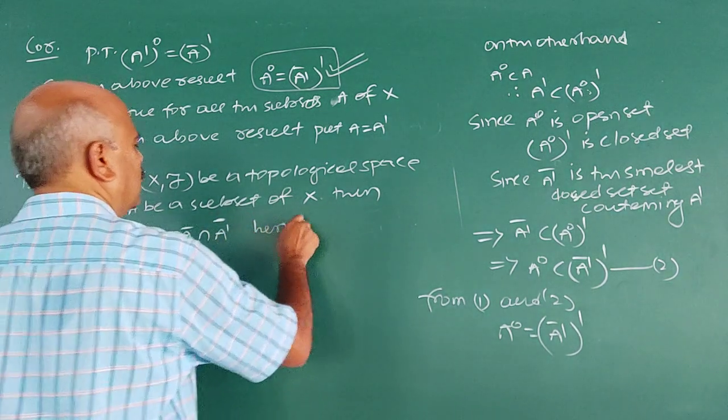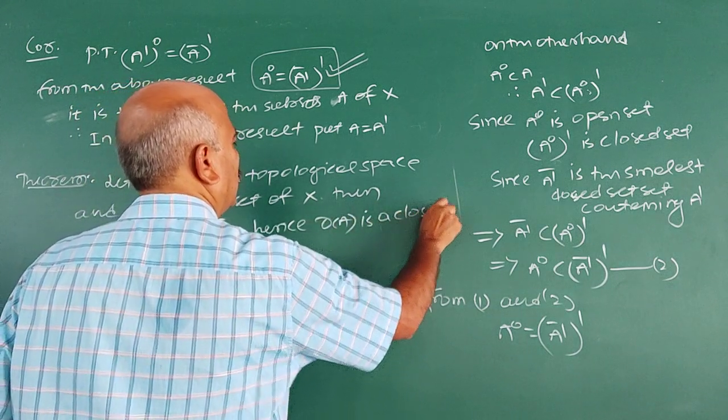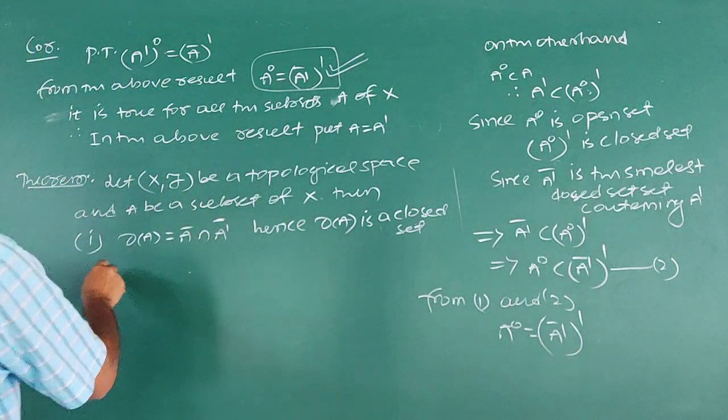Hence, the boundary of A is a closed set. It is the intersection of two closed sets, therefore it is a closed set.